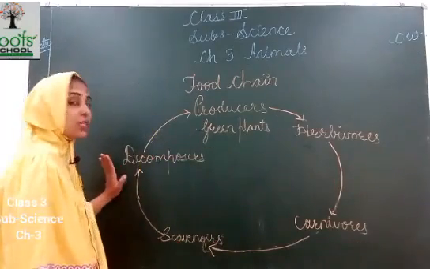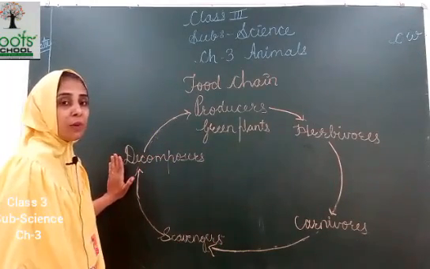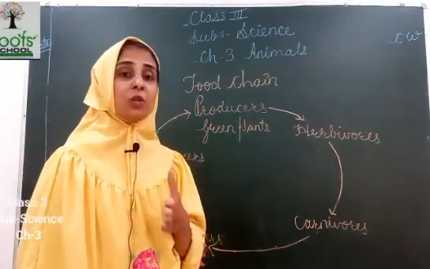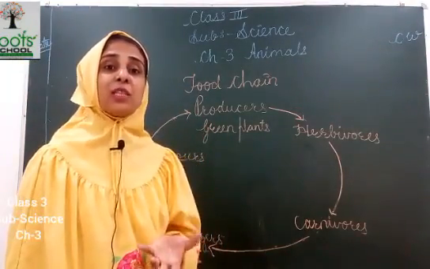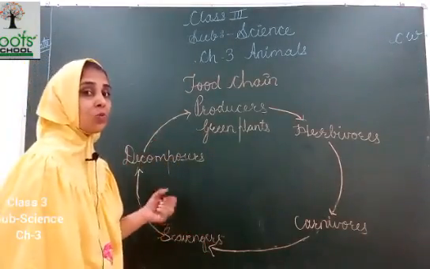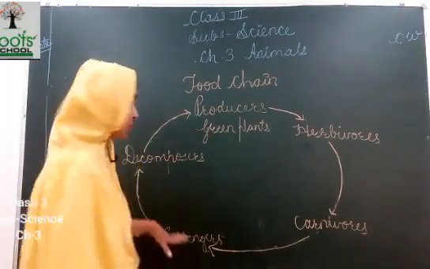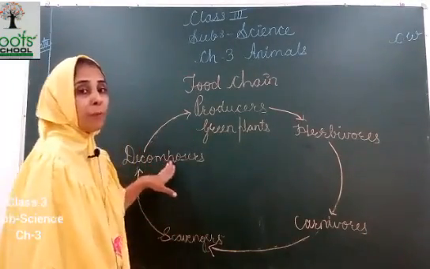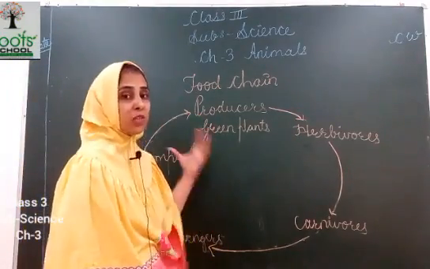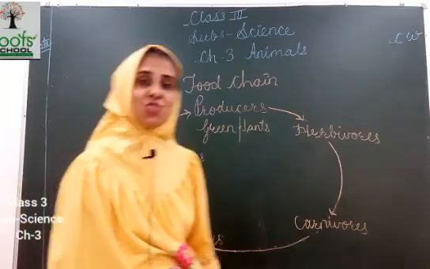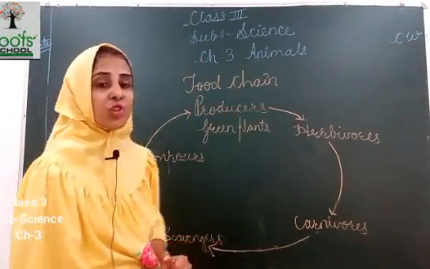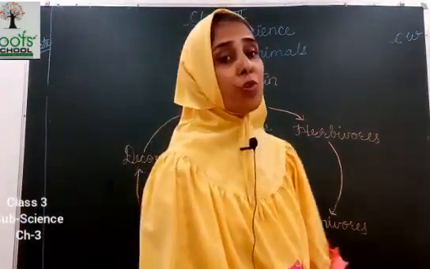And then it is decomposed. What do you mean by decomposers? Decomposers break down the dead animals or plants into useful products. So scavengers are then decomposed by decomposers, which mix with the soil and make the soil fertile for plants to grow. So this cycle is called the food chain.